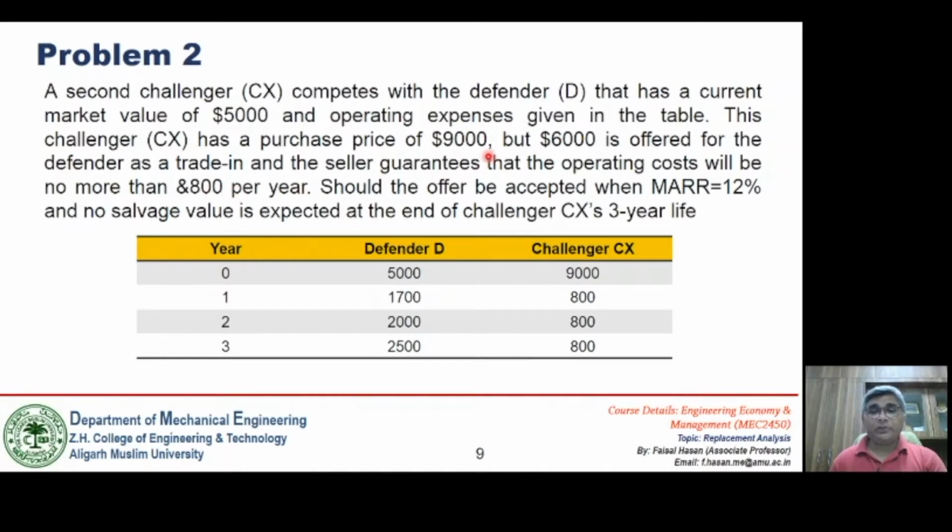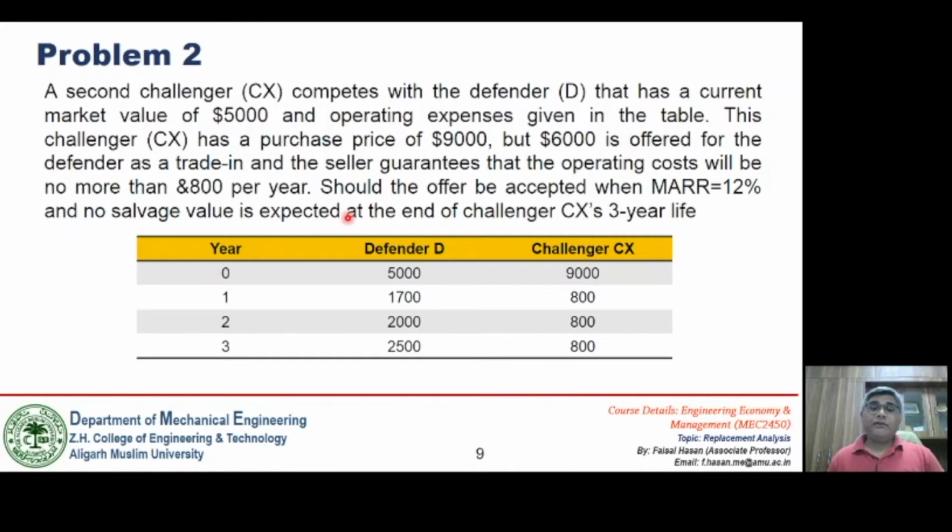So what is associated with this challenger is that the company manufacturing it is ready to buy the defender now for $6,000, while the cost of the challenger is $9,000, and it guarantees that your operating expenses will not be more than 800 per year.